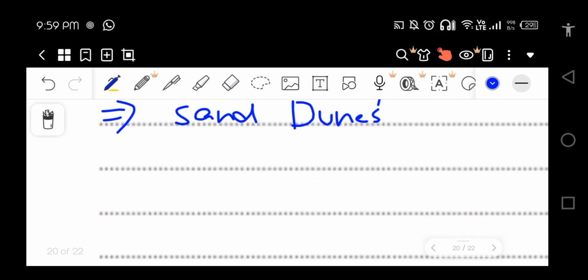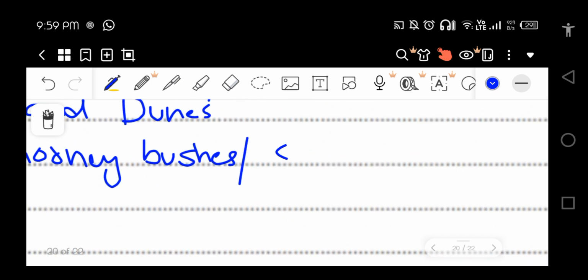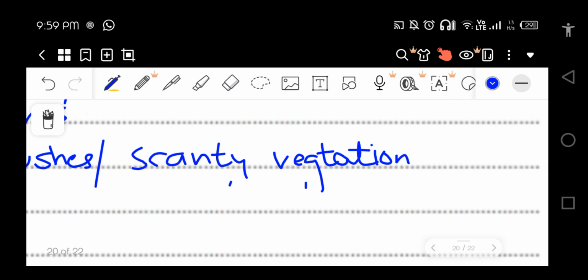Just give me a second. We can see some bushes, and we'll say thorny bushes. Or even you can say scanty vegetation. Even you can use the word sparse vegetation. All of them would be marked correct.